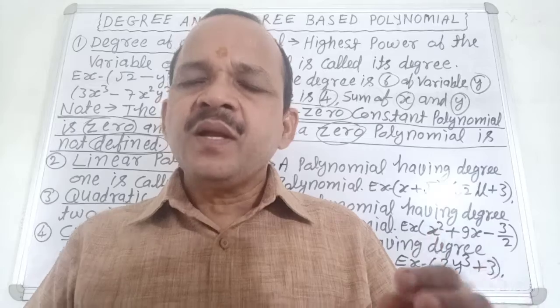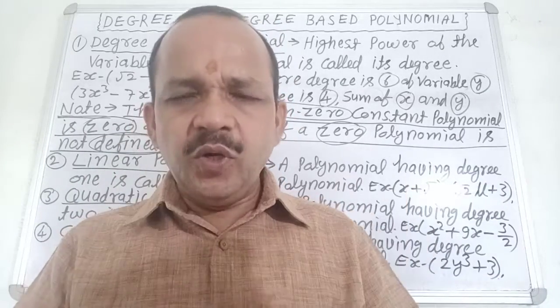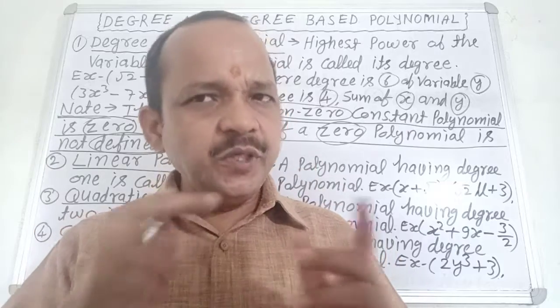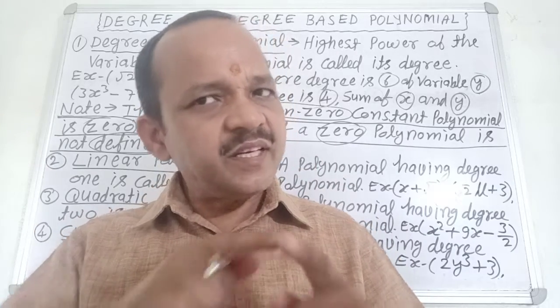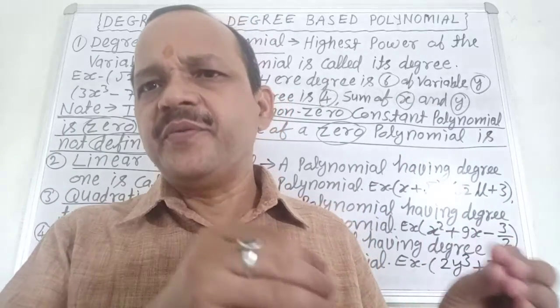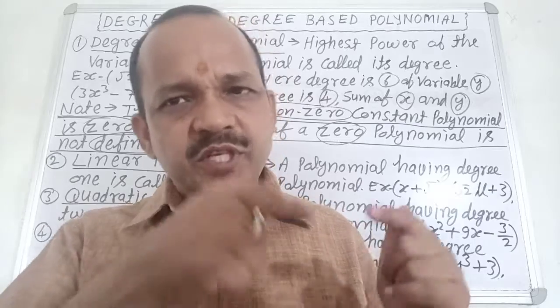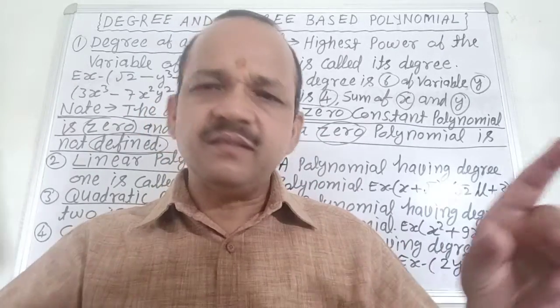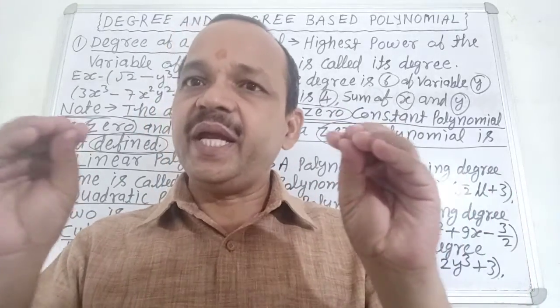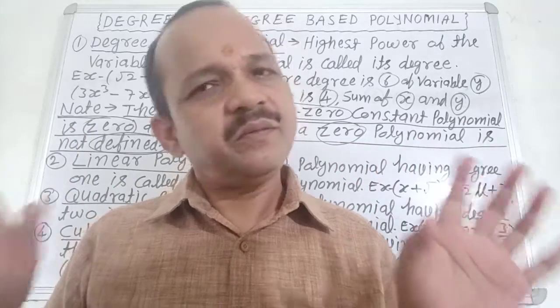Very good. The degree of a constant polynomial is 0 and the degree of the 0 polynomial is not defined. It is very important. Clear? No confusion about it? Very good.